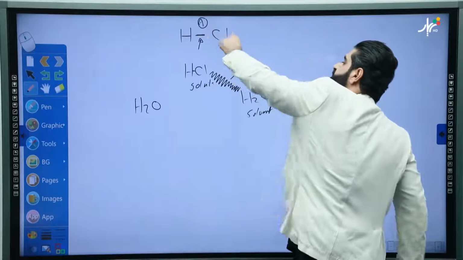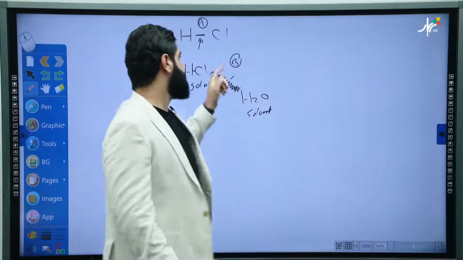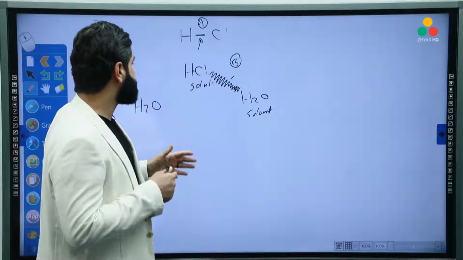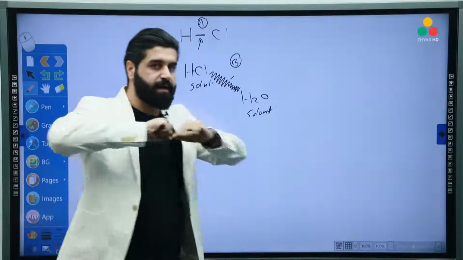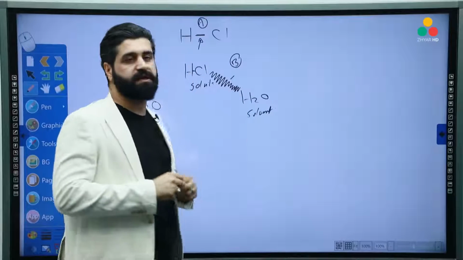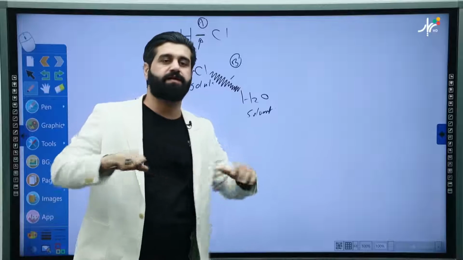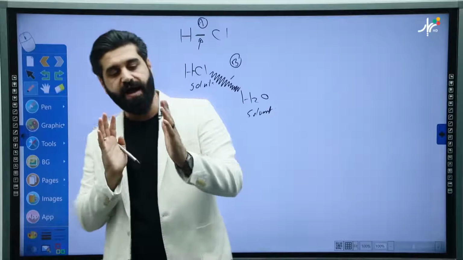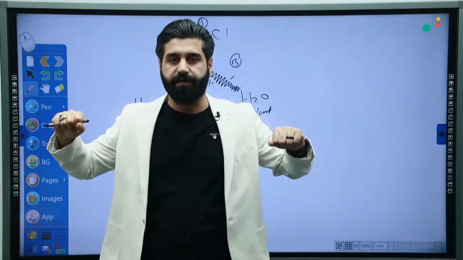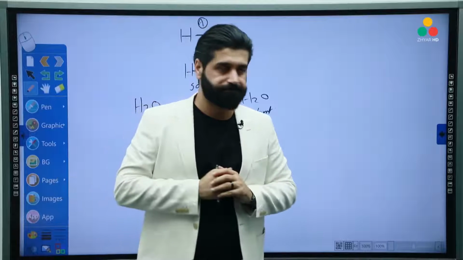If A is bigger than B, there will be no ionization. But if B is stronger than A, it will ionize because water can split the bond between H and Cl so easily. The attraction of water will overcome the attraction force between the hydrogen and chloride, so they become free, and we will say it ionizes.